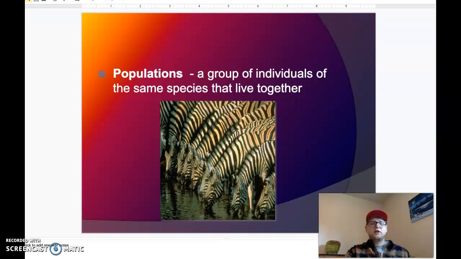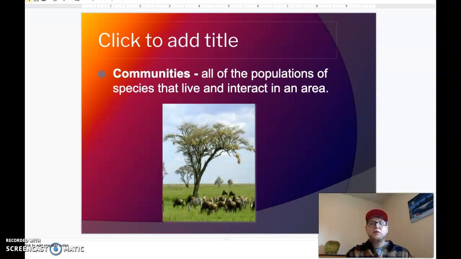Okay, if we go a little bit bigger, we have communities. This is all the populations of species that live and interact in an area. That means if you take a specific area, we could say Morrison County, that would be the community of all the deer, the plants, the animals, the humans, all those together would be the community, okay? It's all of the species, all the living things in a certain area.